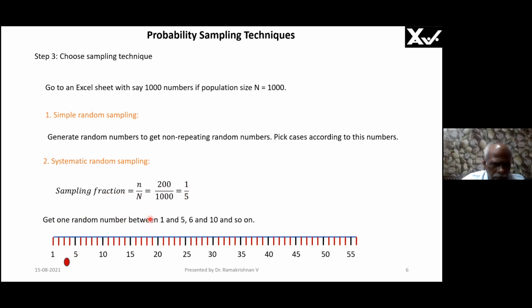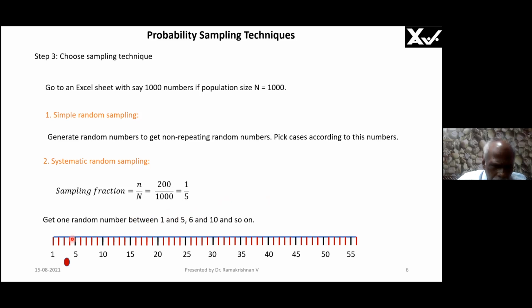Now can anyone tell me what my next item will be? Will it be from 1 to 5 or 5 to 10? 5 to 10. What will be my next item? Which item will I take? 8. So what is the next item? 13. Oh, okay, you are adding 5, 5, right? Yes or no? Yes. That means it is wrong because that is called systematic sampling. What you have done is systematic sampling, but you have not done random sampling.